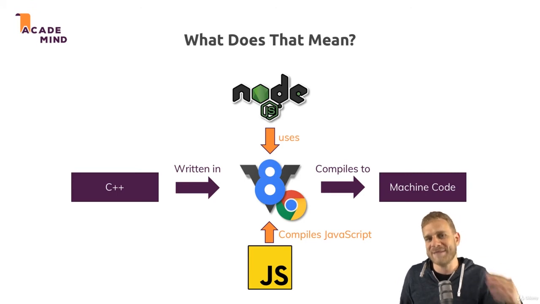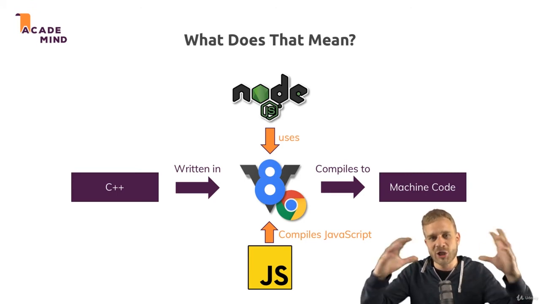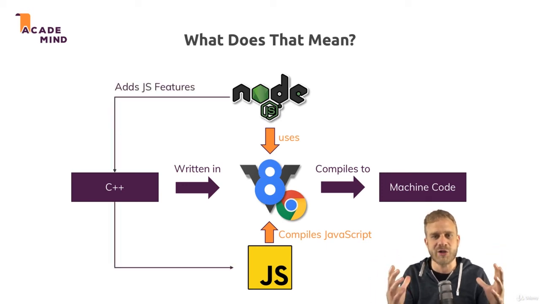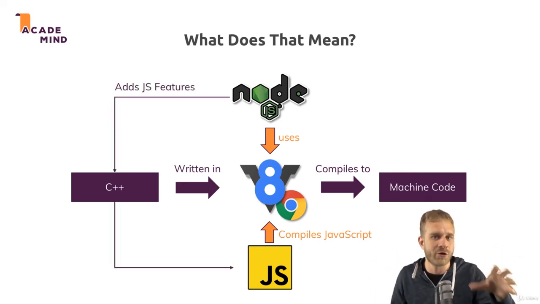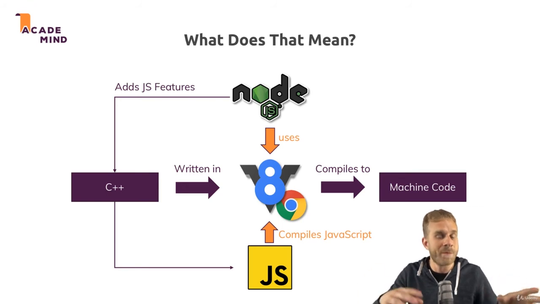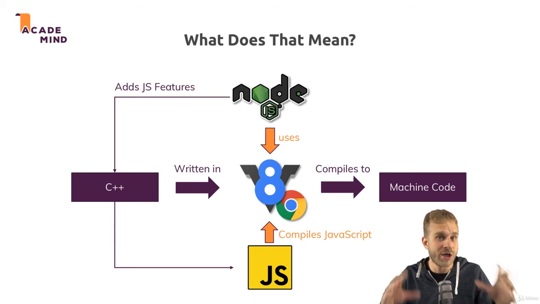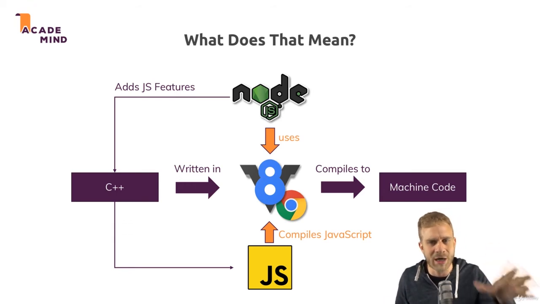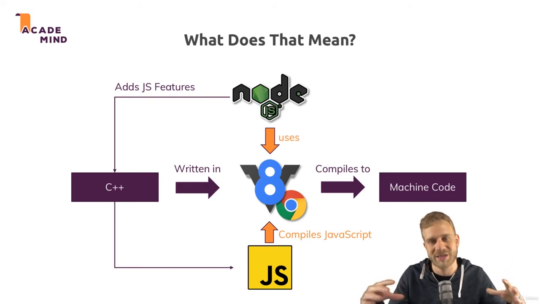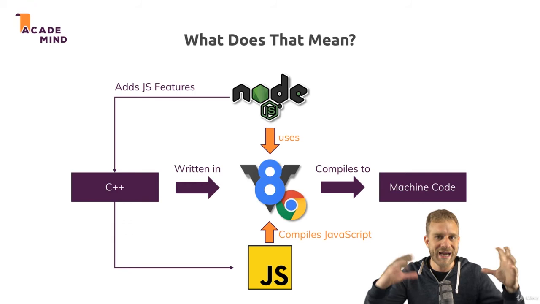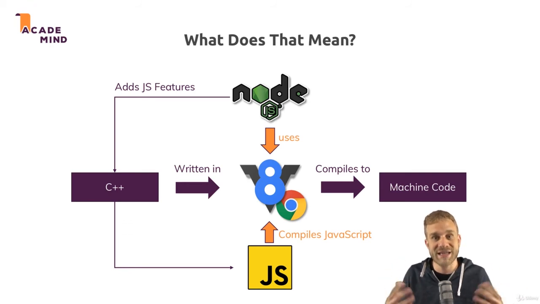But Node.js basically takes that V8 code basis, which is written in C++, and adds certain features, like for example, working with your local file system, opening files, reading files, deleting files. These are all things which are not possible in the browser. You can't access your local file system in the browser for security reasons, so this is not supported. Node.js adds these features to V8's engine, you could say, so that you can suddenly do that.